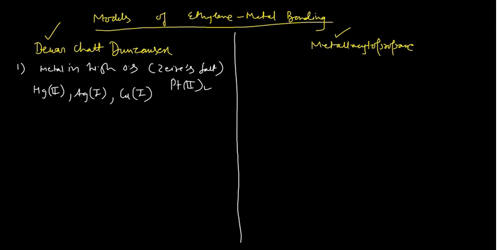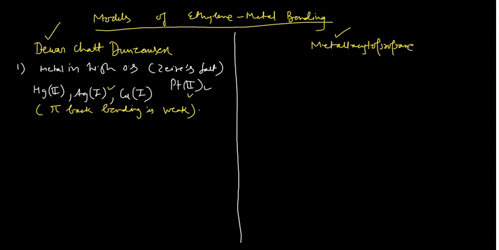Whenever this model applies, the pi back bonding is weak. So why is the pi back bonding weak? Because the metal is already in the +2 or +1 oxidation state, which means it is electron deficient. When the metal is electron deficient, how can it donate electrons very effectively to the LUMO of the ethylene?